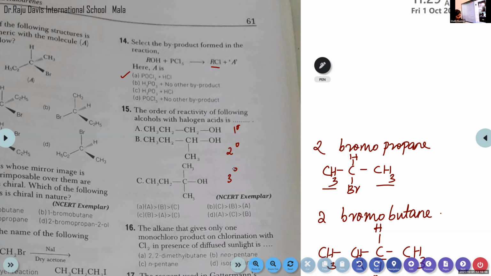Any idea which mechanism they will follow, SN1 or SN2? The reaction between alcohols and halogen acids.